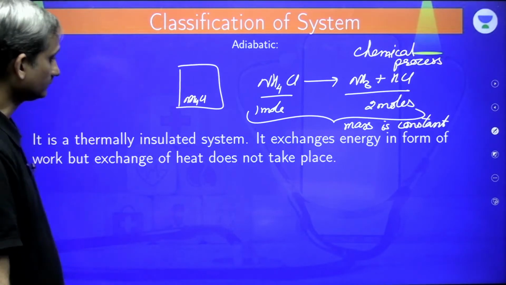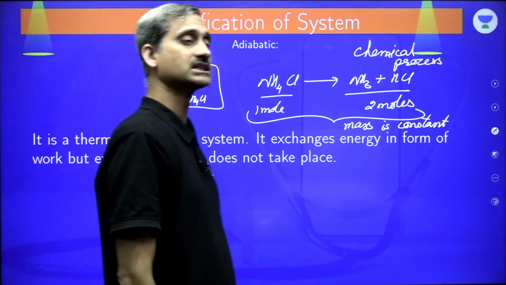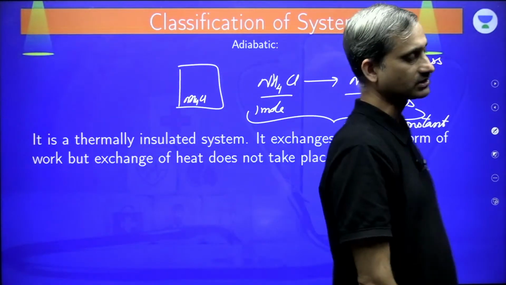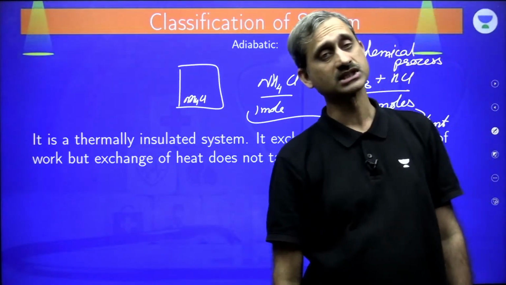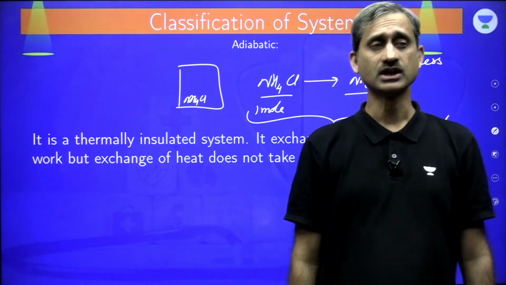Okay. So that is what we have as adiabatic system. Adiabatic system, the heat is not being exchanged. The mass remains a constant. It's a closed system with thermal insulation. But the energy can be exchanged in the form of work.